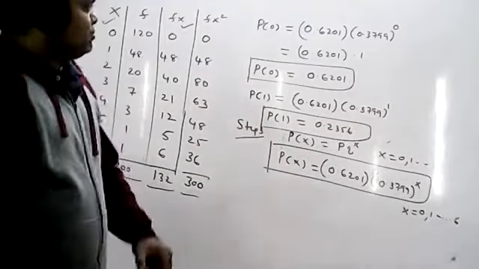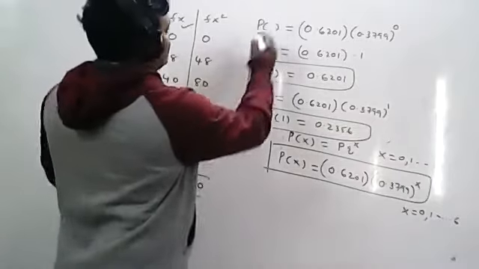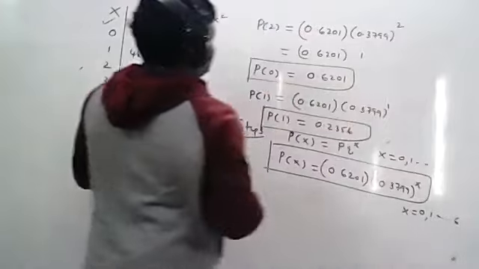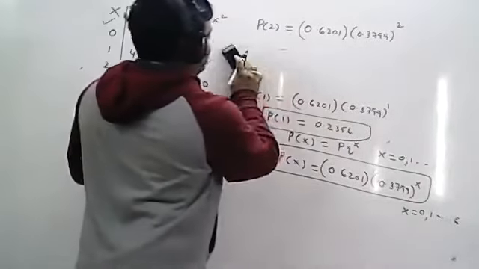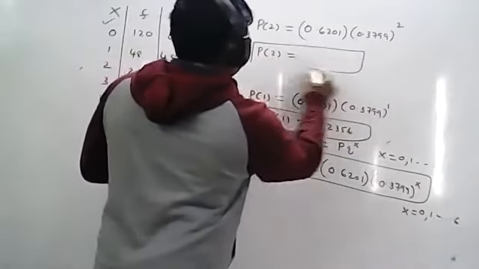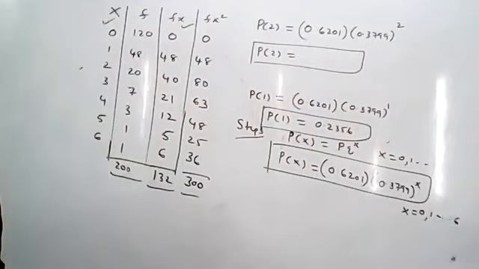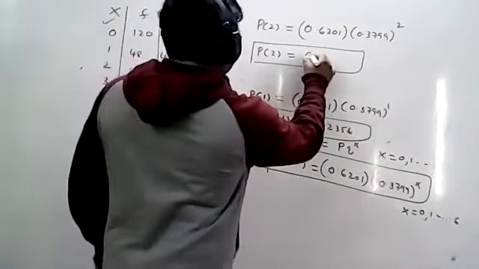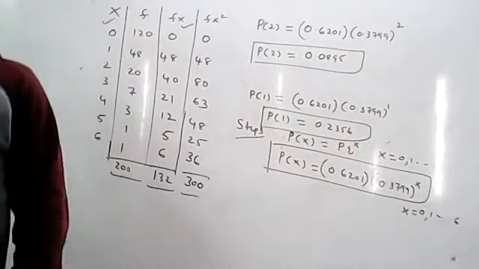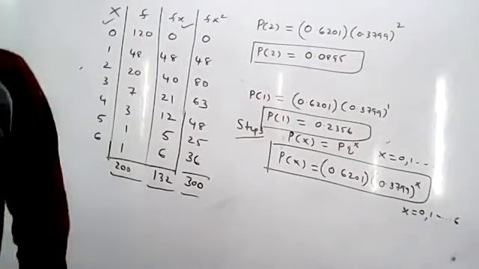Next go for P of 2. X equal to 2, so the formula is the same, with 0.3799 whole square. Simplify that value and tell me P of 2, considering 4 places after the point. P of 2 is 0.0895. If you multiply, you will get 0.0895. Now P of 2 is completed.